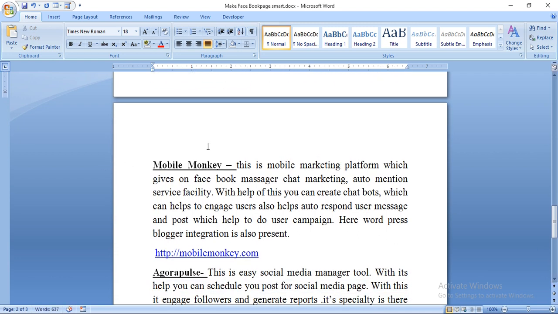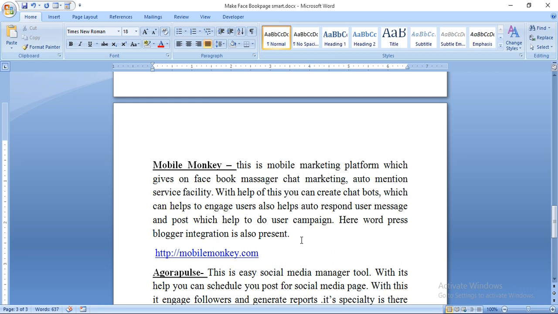Then MobileMonkey, this is a mobile marketing platform which gives Facebook Messenger chat marketing and auto-messaging service facility. With the help of this you can create a chatbot which can help to engage users, also helps auto-respond to user messages and post to help with user campaigns.